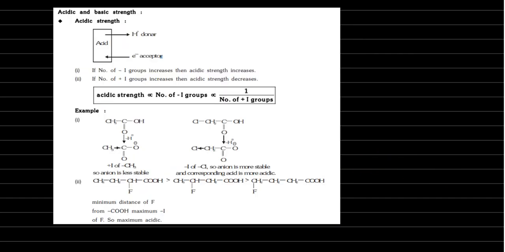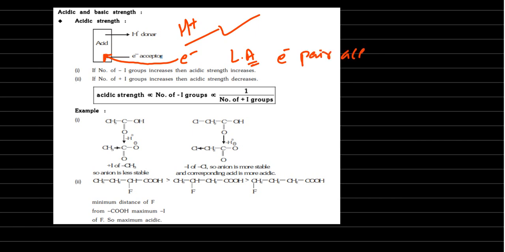Next, acidic strength. These are the applications. Acidic strength. First of all, you have to know what an acid is. Acid means which can donate H plus. H plus donors are acid, or electron acceptor. Electron acceptor is also acid. Who said this? Lewis acid. Lewis acid means electron pair acceptor. Electron pair acceptor is acid. Electron pair donor is base. Arrhenius told that in aqueous solution, those which donate H plus are acids. Right? This is the acid.